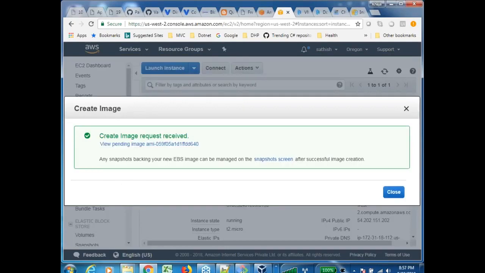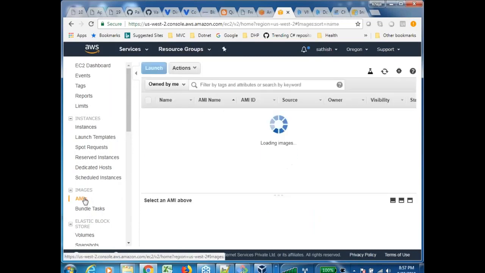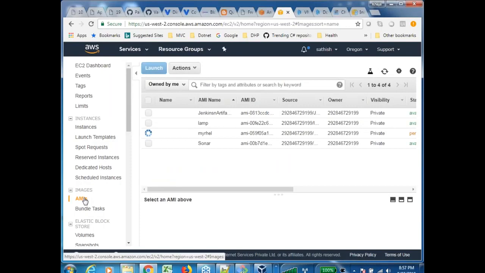So to create the image, what is important here now? You need to have a virtual machine, and in that virtual machine, you need to install software, whatever your application is. Then you are creating a reusable image. Once you create this reusable image, get into this section called Images. You have AMI, and if you see, it is trying to build my RHEL. I have images already for Jenkins, LAMP stack, and SonarQube server. So basically, to create an image in AWS, this is the process.